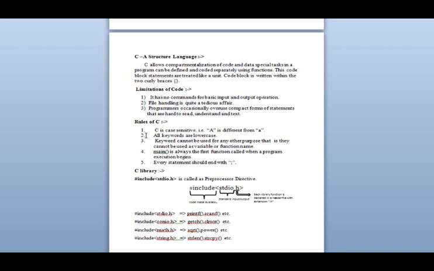First, C is case sensitive. Case sensitive means capital letters and small letters are different from each other. They are not the same. If you have written A, and then written small a, that is the difference. C works on binary codes. Now what are binary codes? It is bits, bytes and all, the language of ones and zeros. That also we will go into further and I will teach you what binary code is.